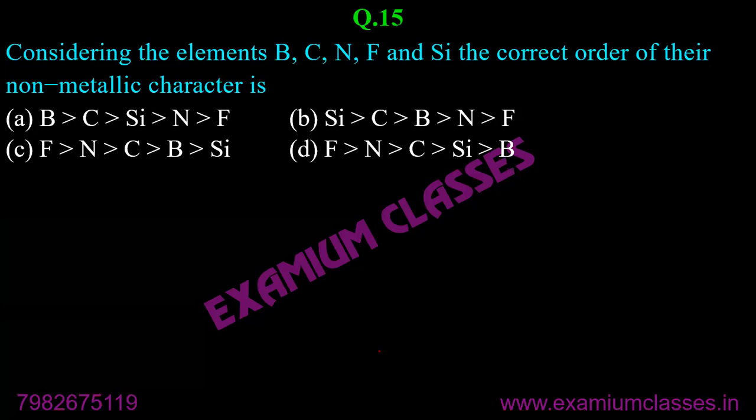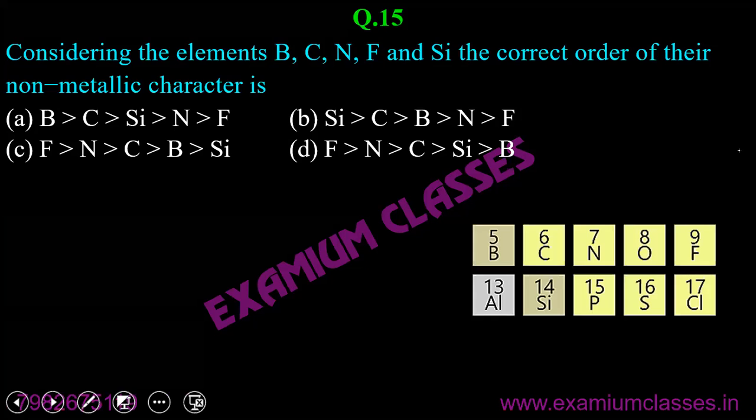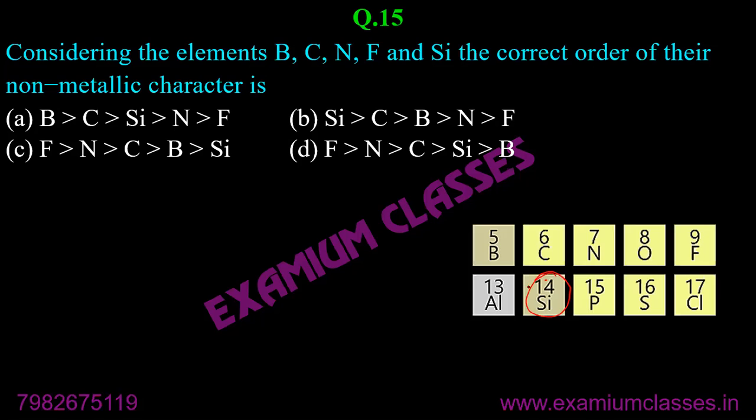And there is something you have to remember. When you answer these types of questions, where very close horizontal and vertical representation of elements is there, for example, in this case, silicon, boron, carbon, nitrogen, fluorine.